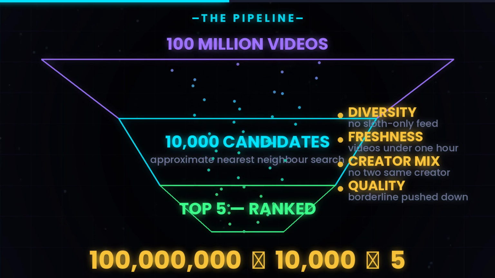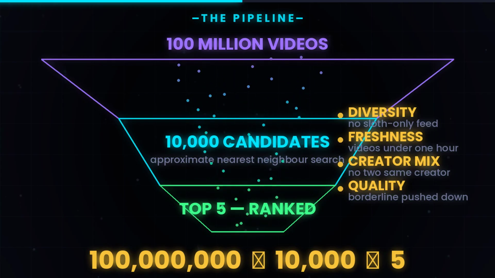The system also runs a diversity filter. If your top 10 candidates are all sloth videos, it will mix in something different. A freshness filter. Videos posted in the last hour get a boost. A creator diversity filter. No 2 videos in the next 5 from the same creator. And a quality filter. Videos flagged for borderline content get pushed down. The final result: out of 100 million possible videos, the system returns the next 5, tailored to you, refreshed every swipe.